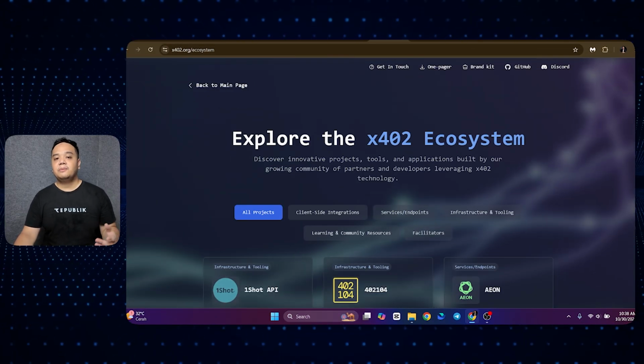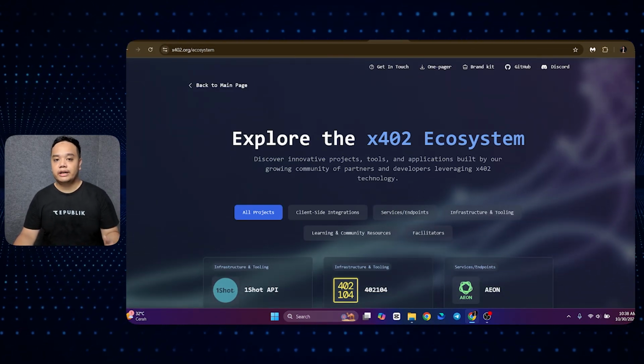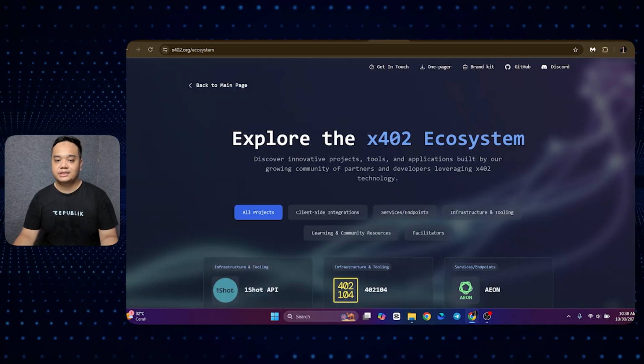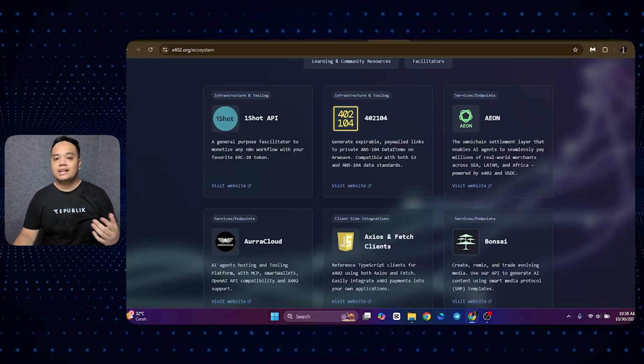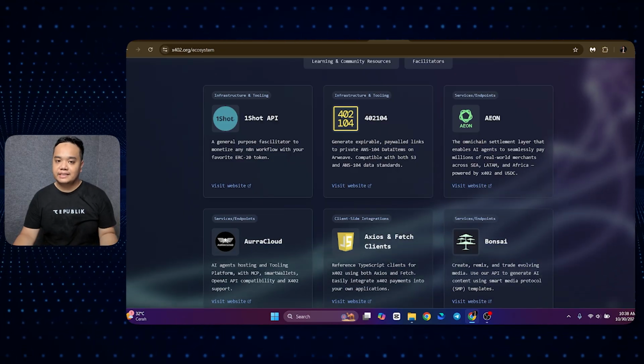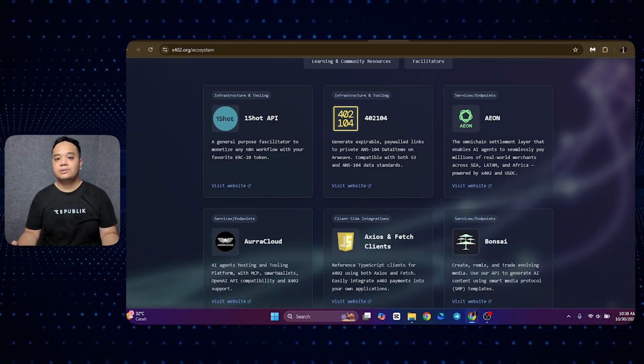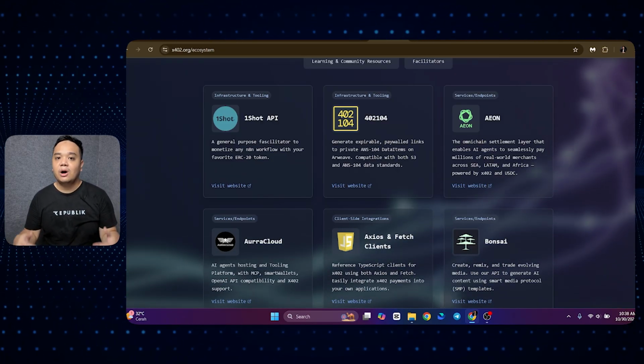As you can see here, there are a couple of applications and services that are already live on the x402 ecosystem, essentially enabling the mechanisms of x402. Most of these are infrastructure or services that can connect a user to making their AI agents more automated.